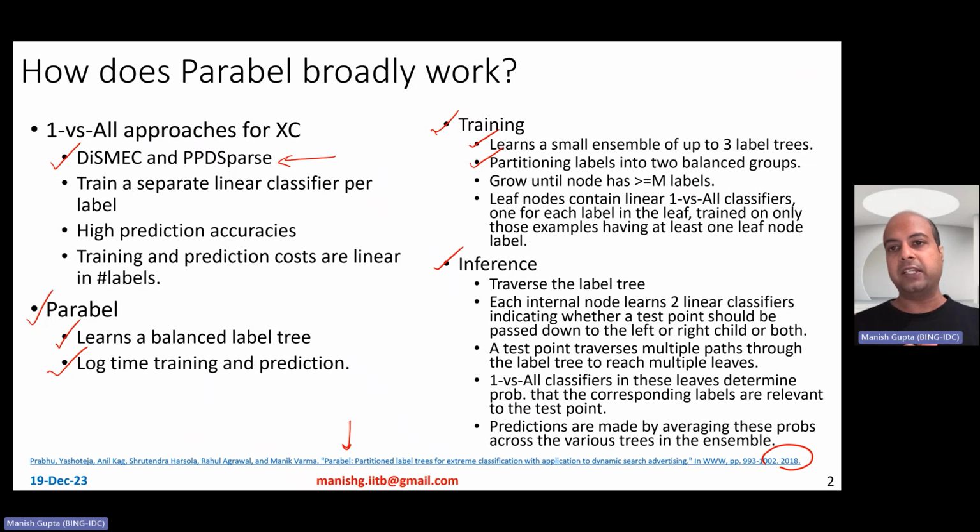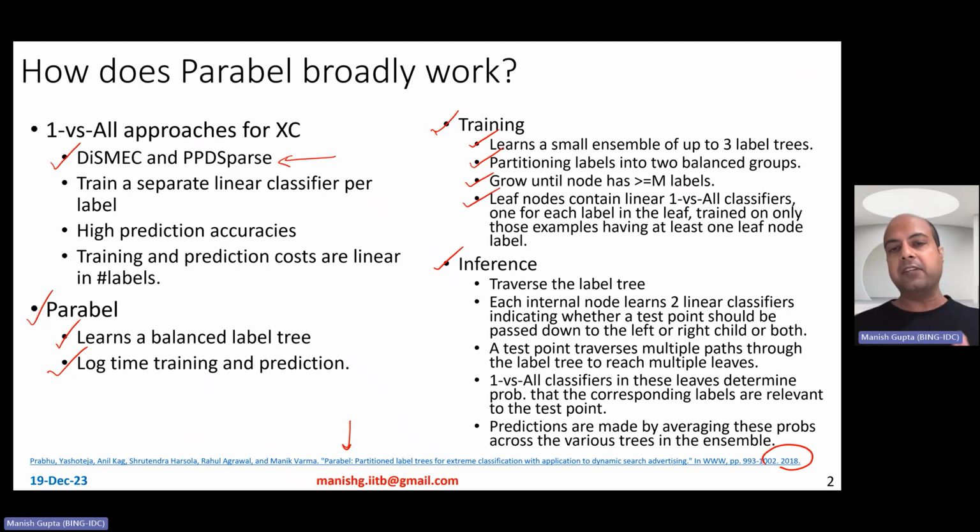Of course, you can have an M-way tree as well, but in this video, I'll just talk about two-way trees. So partitioning is done in the label space. You partition some labels to the left child, and some of the labels go to the right child. You continue to grow the tree, doing this partitioning at different nodes until the leaf nodes have just up to m labels. If the node has more than m labels, you split further. Otherwise, you just stop.